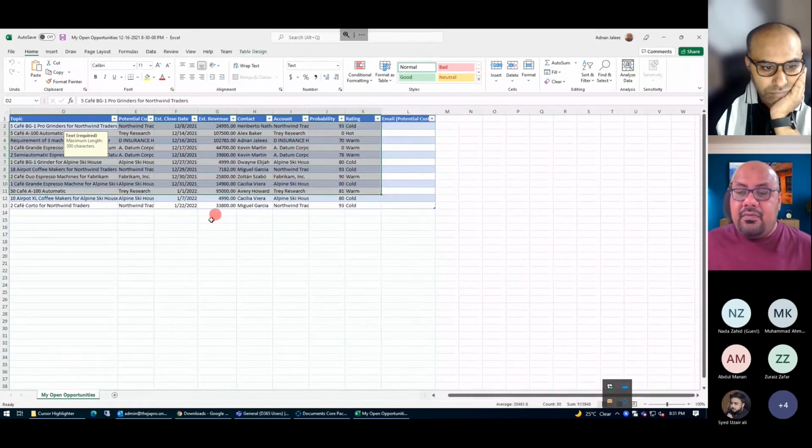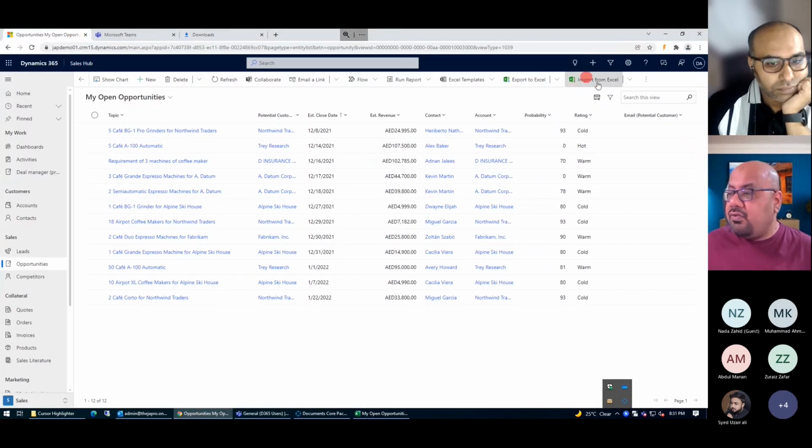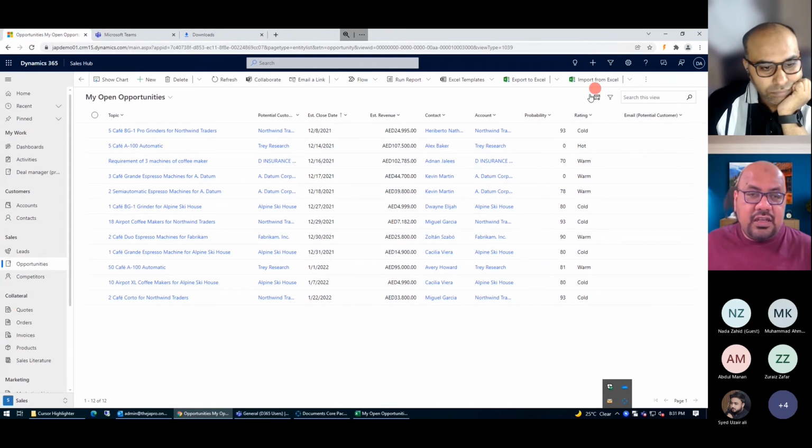And if you want to re-upload the same information again, you can use the importing part here. Importing means you can import it by using this import functionality, import from Excel. So whatever changes you have made in bulk, you can directly re-import. We will also cover in the upcoming session how you can extract and change information in bulk, because currently you update one by one, but if you are working in Excel and you want to re-import it again, you can do it.